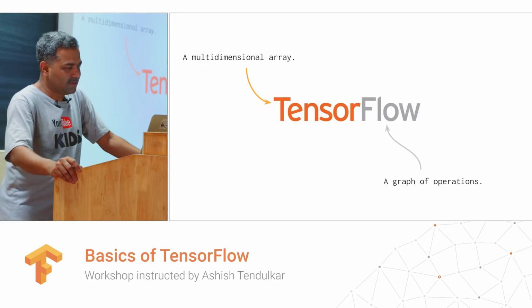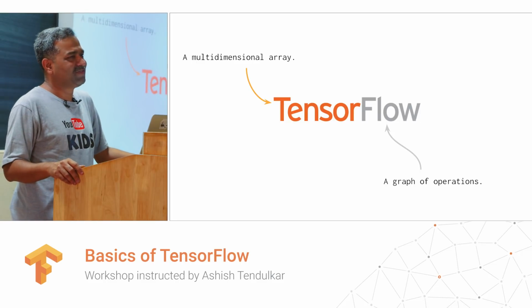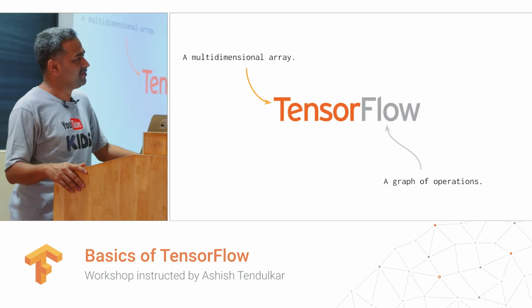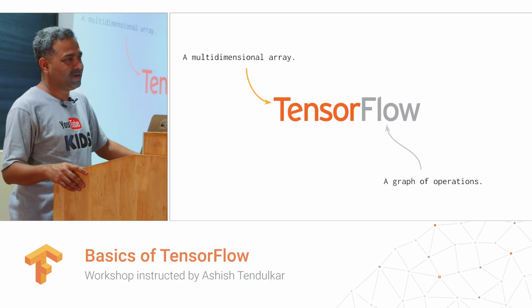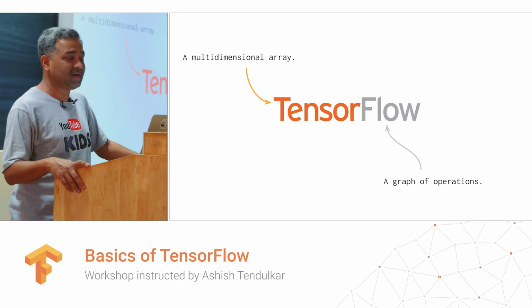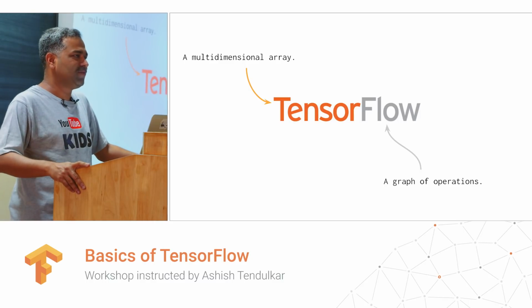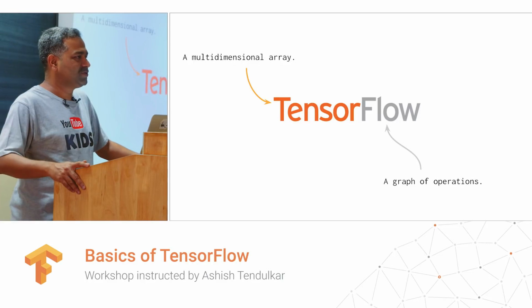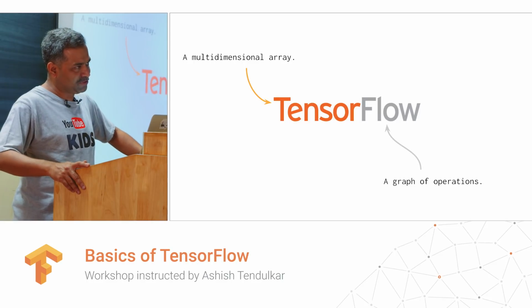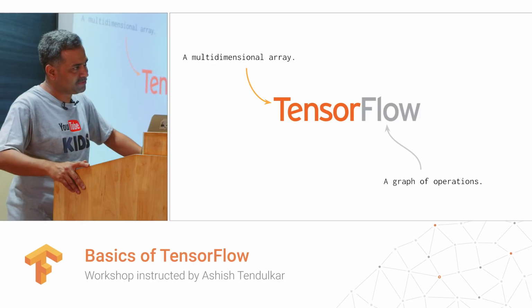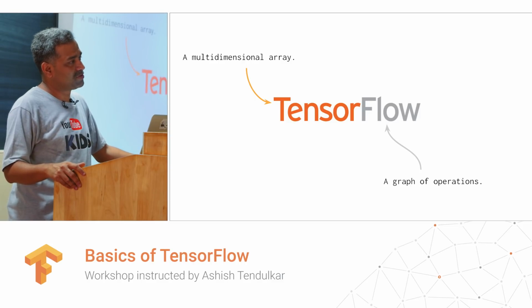There is some meaning in the name TensorFlow. Did you ever wonder why this name? It's actually a combination of two words, tensor and flow. What is a tensor? Have you taken an advanced mathematics course? A tensor in this context is a multidimensional array, and flow is a graph of operations.